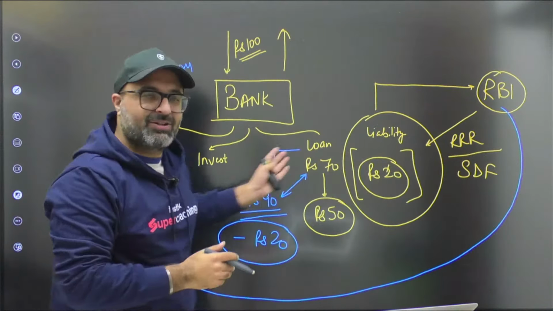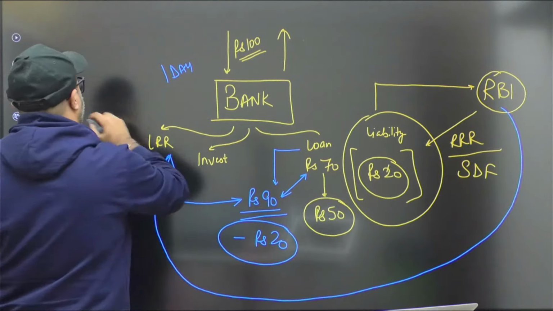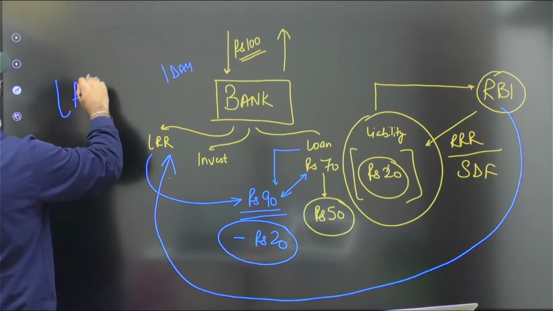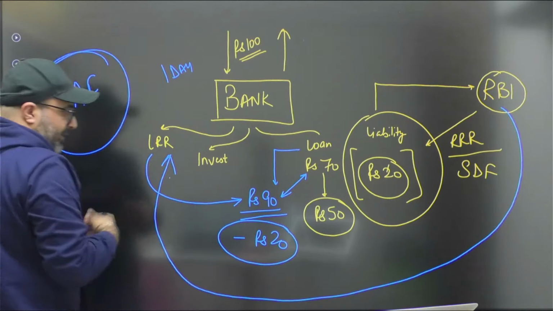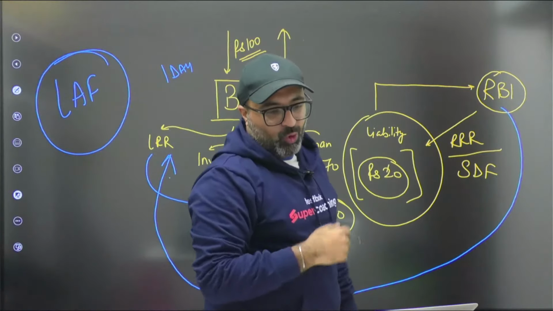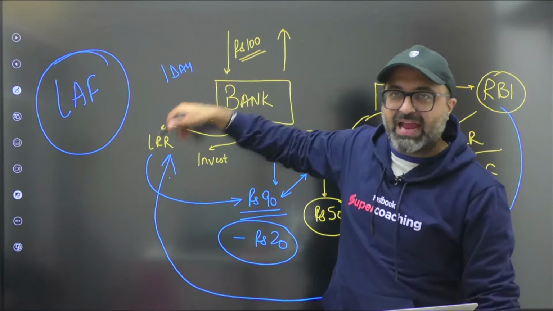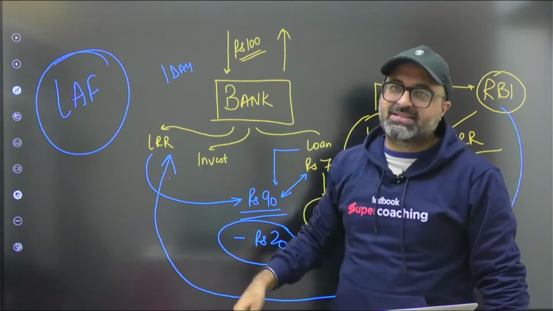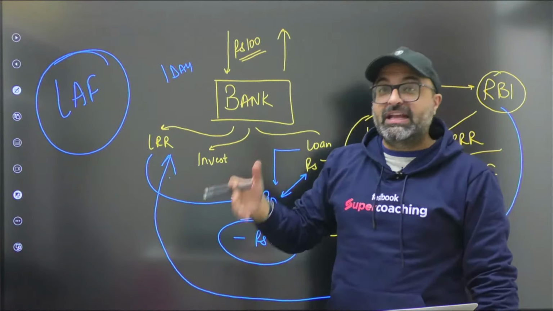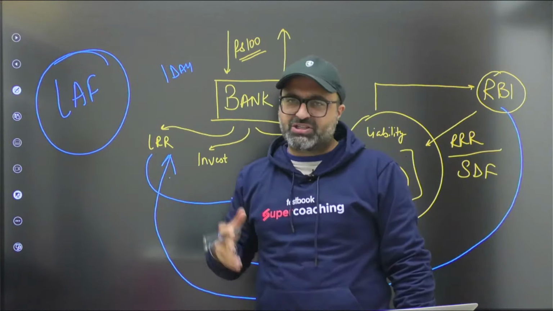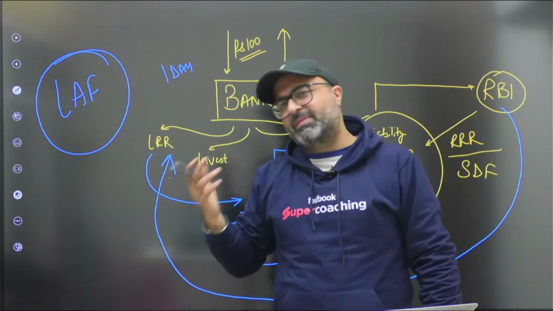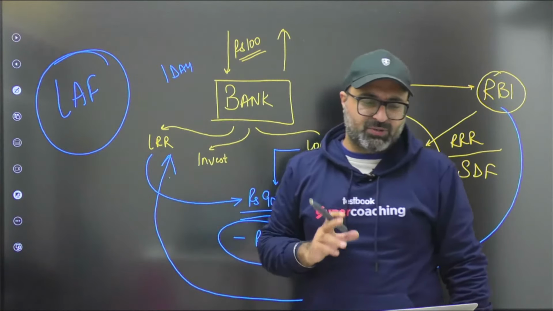So this is known as the liquidity adjustment facility, which means when banks try to maintain their overnight balances, that is known as liquidity adjustment facility, which can be achieved with the help of repo rate, MSF and the many other services provided by RBI.